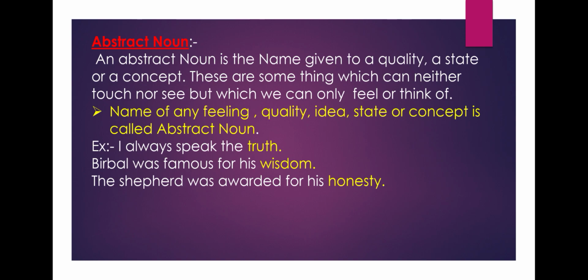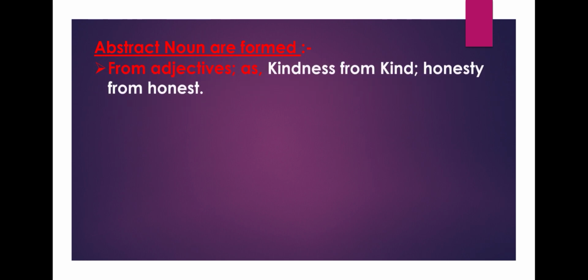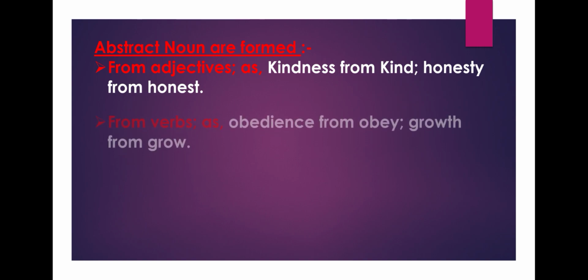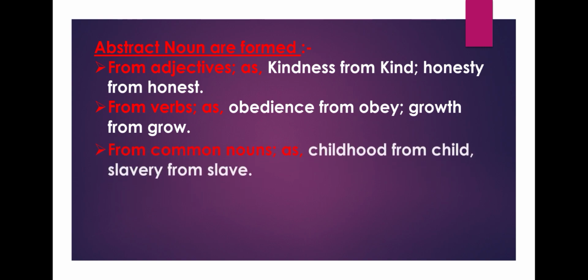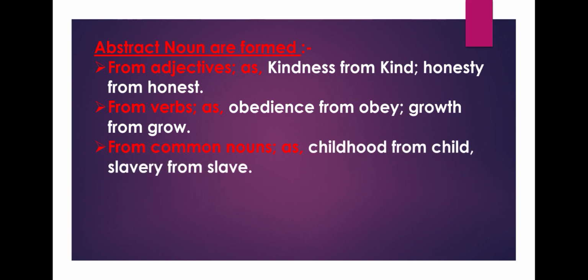So these are abstract nouns. Abstract nouns are formed from adjectives, as kindness from kind, honesty from honest. From verbs, as obedience from obey, growth from grow. From common nouns, as childhood from child, slavery from slave.